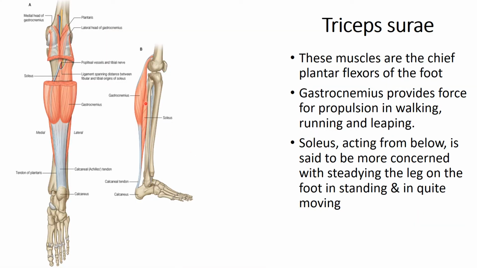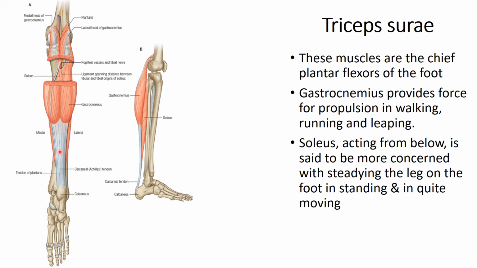Now the triceps surae. These three muscles, especially gastrocnemius and soleus, with the plantaris being vestigial, combine together to form the triceps surae. Though they originate from different sources, they combine to form the tendo calcaneus, and they are attached to the posterior surface of the calcaneus.